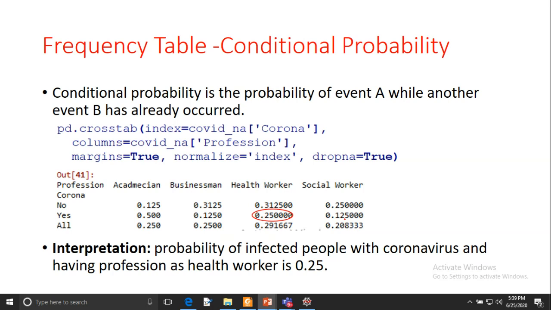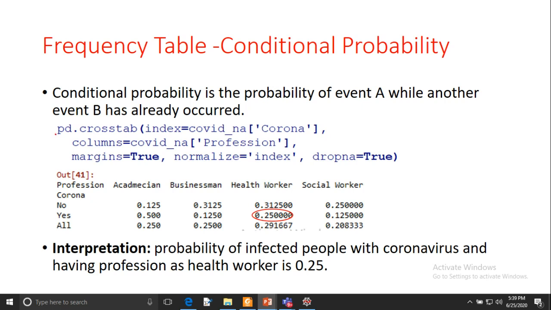Now the frequency table for conditional probability distribution. If you want to calculate the probability of the event A, the conditional probability is the probability of event A while another event B has already occurred. So I can say, suppose one person is infected and he is having the profession health worker. I want to calculate the probability for this. He is already a health worker and now I want to see what is the probability he will be infected. So this is the conditional probability, the condition you are keeping.